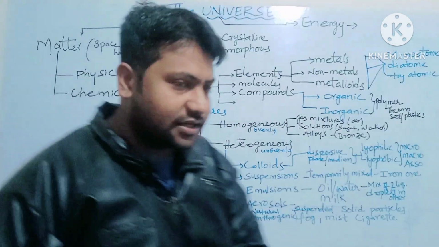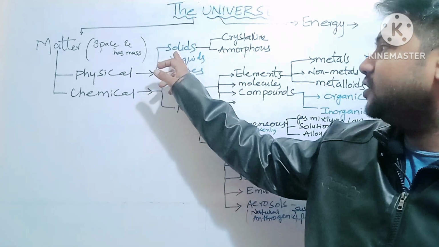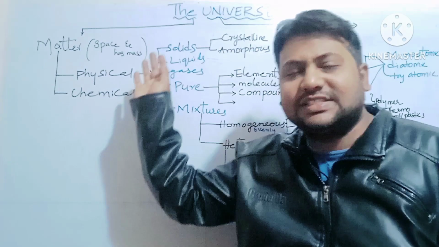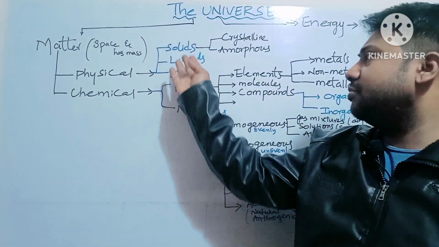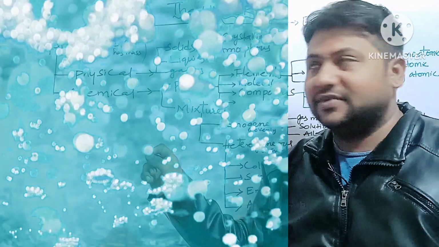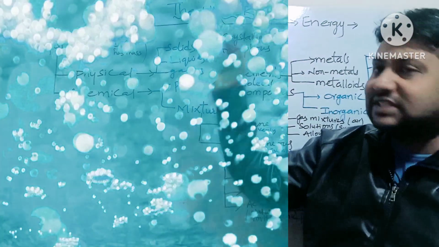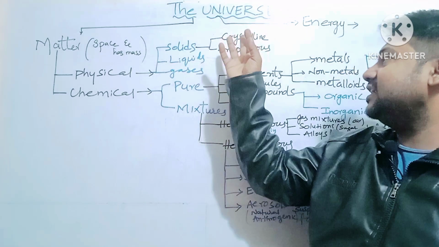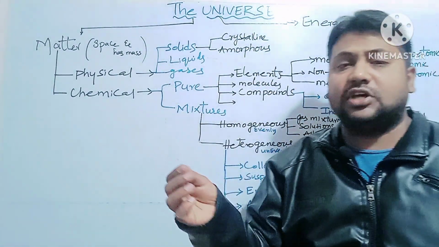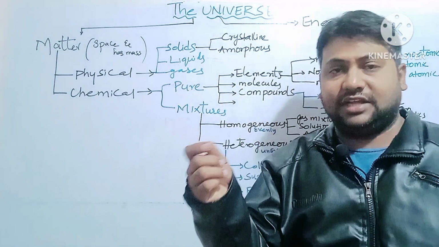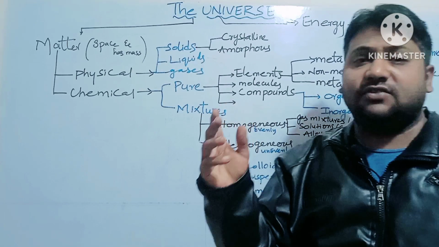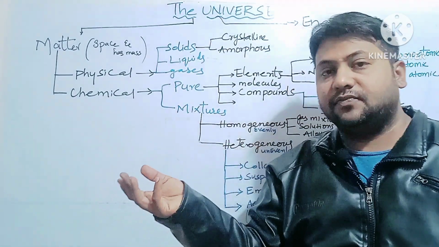Physical matter is classified into solids, liquids and gases, which are made up of small particles called atoms. Solids are again classified into crystalline solids and amorphous solids. Crystalline solids are in the form of crystals, like salt crystals and sugar crystals, whereas amorphous is in a powdered form.